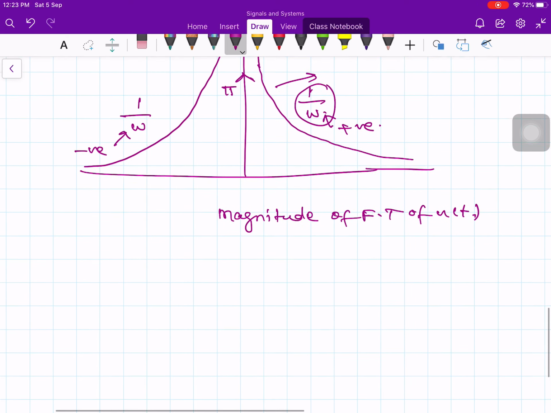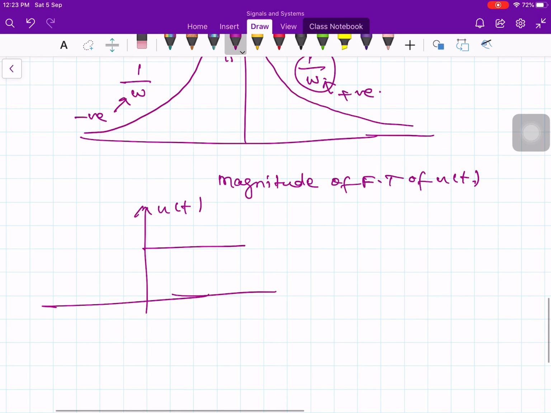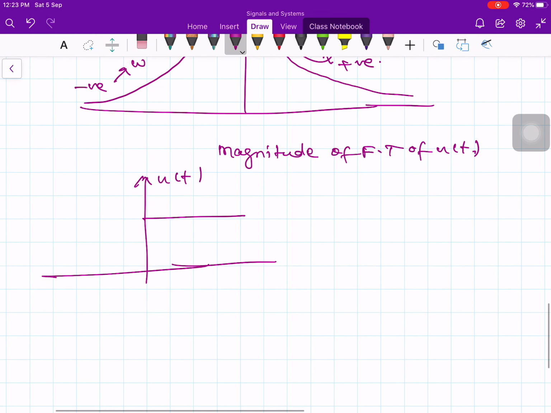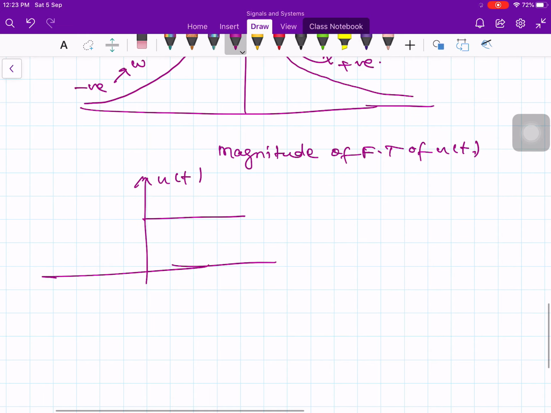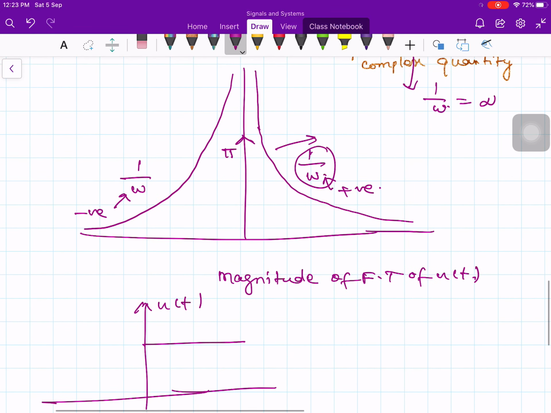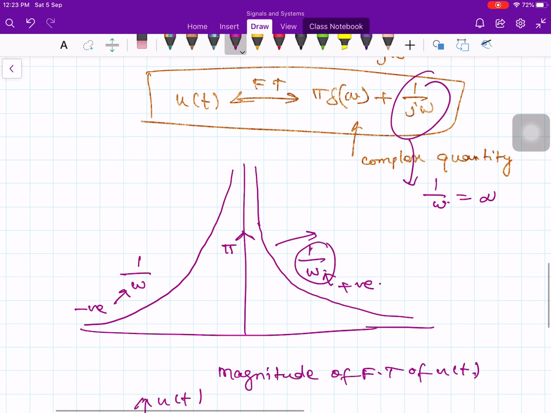Because if you take a function like this u of t, this u of t is neither even nor odd. Therefore, we cannot expect the Fourier transform to be either purely real or purely imaginary. And indeed, it has a real component, it is here, and an imaginary component 1 over j omega. So, therefore, it is a complex quantity.